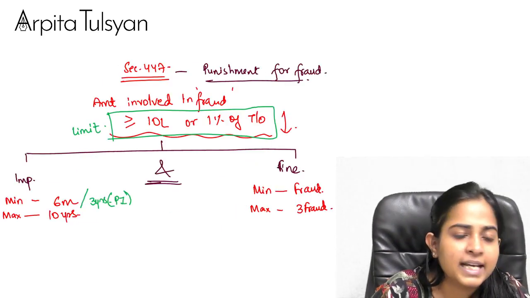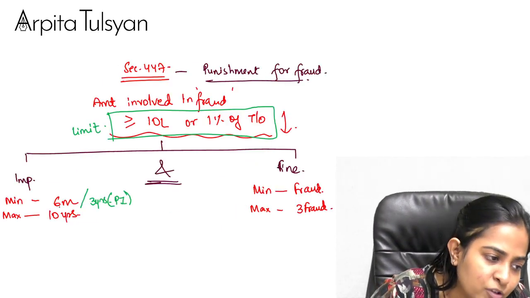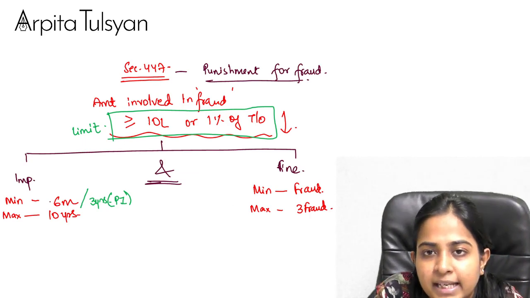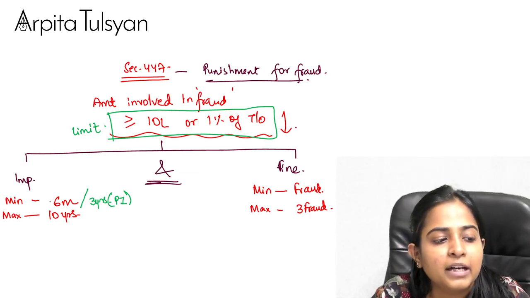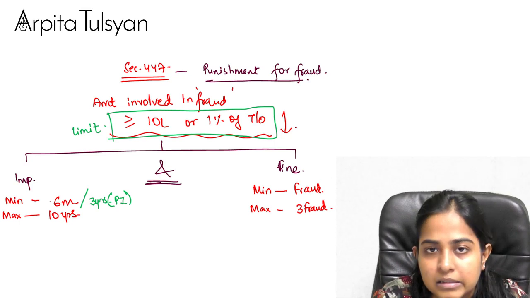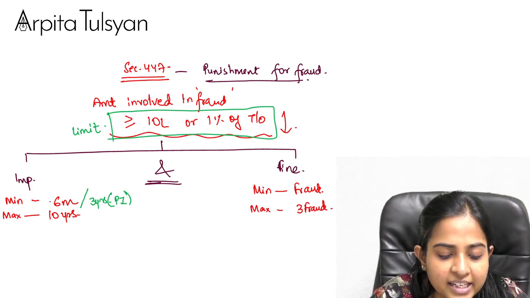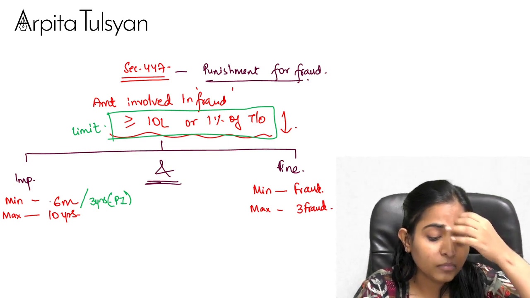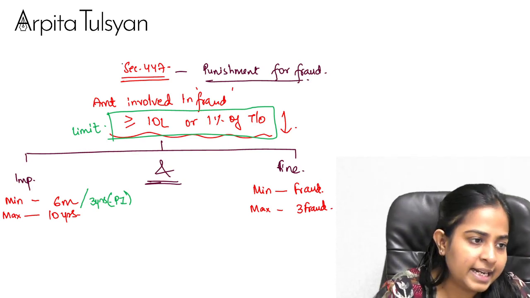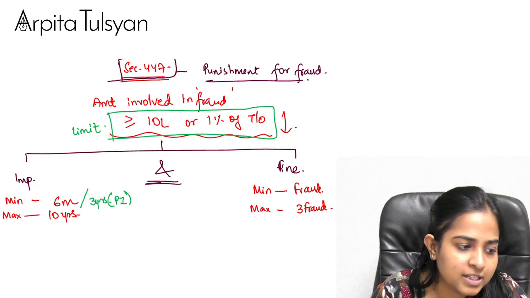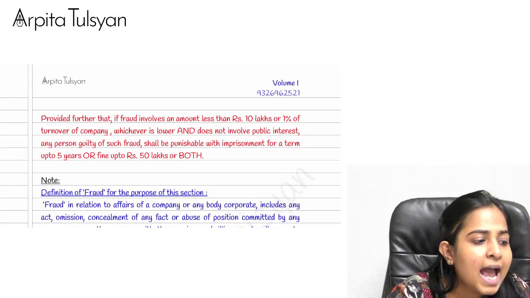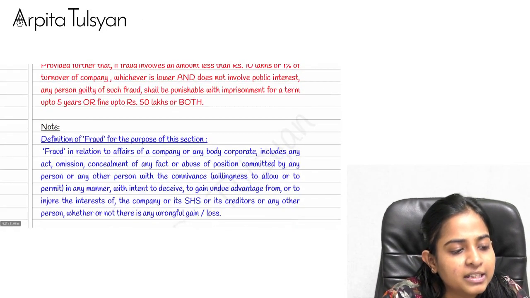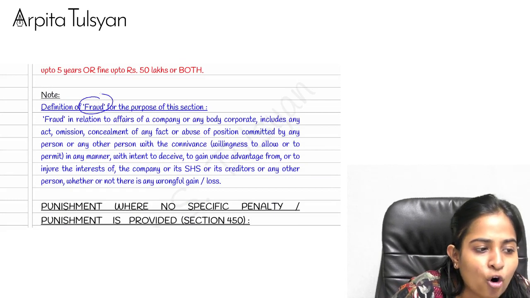In the first case, if public interest is involved, there was only one small change, rest everything remained the same, that the minimum period of imprisonment will be 3. Very clear with this, everyone? Yes. So this is the provision of section 447, and for your reference, we have also taken the definition of the term fraud.